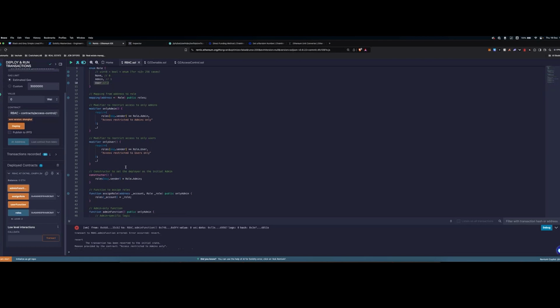Great, so this is a simple example of a role-based access control mechanism, but what I highly suggest is to not build this from scratch, especially if there are battle-tested solutions, standards, open source solutions that have been validated through time in the Solidity developer community. Out of these battle-tested solutions, we have OpenZeppelin. We already saw a quick introduction in the previous lessons to OpenZeppelin, but in this lesson, we'll really focus on the standards implemented by OpenZeppelin, such as the access control mechanism.